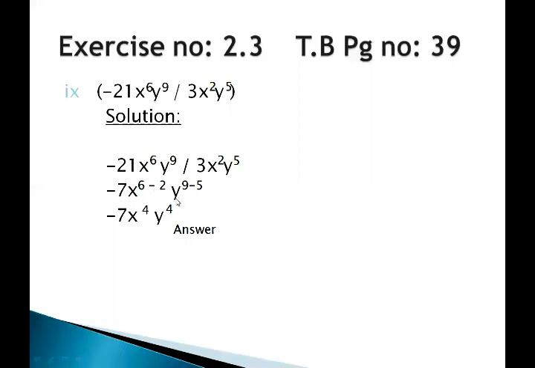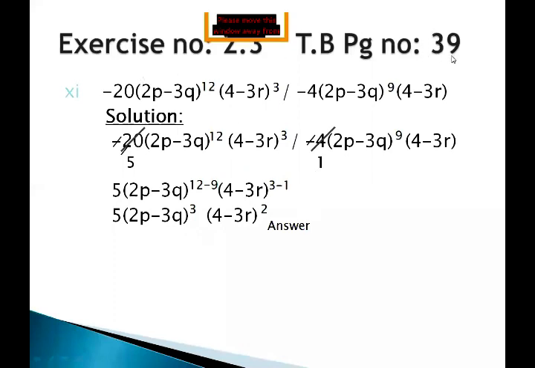So we will subtract 2 from 6. Similarly, in the numerator we have y to the power 9 and in the denominator y to the power 5, so 5 will be subtracted from 9. So finally we have minus 7 x^4 y^4.